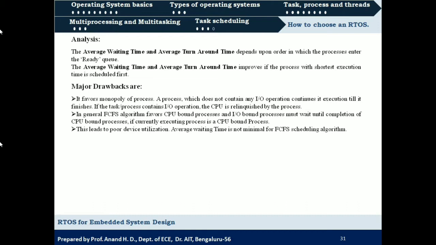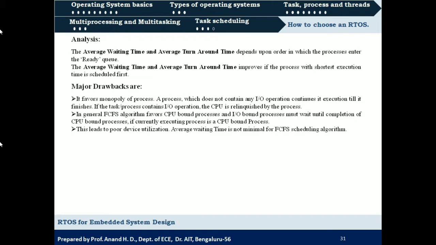So there are two types of processes. If it requires IO devices, then we can call it an IO process. Otherwise, we can call it a CPU process. So in case of the first come first serve scheduling algorithm, if a CPU bound process is scheduled for execution, then the IO processes must wait till the completion of the CPU bound processes. So we can say that CPU bound processes have monopoly in case of the first come first served scheduling algorithm.